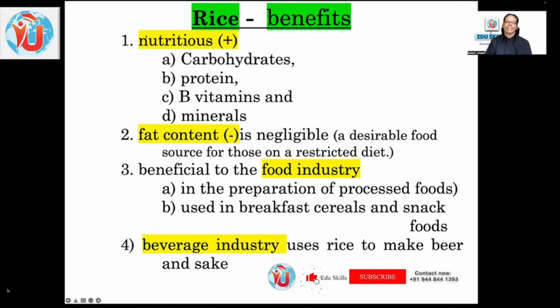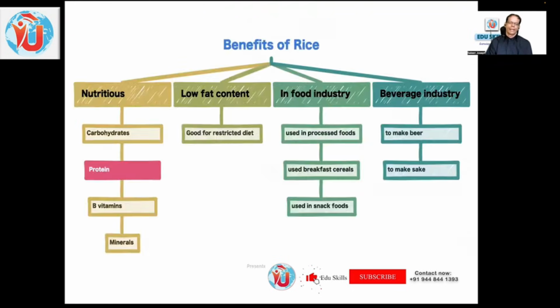So immediately, if the question is about nutrient aspects or nutrition aspects of rice, you know the answer should be here, soon after the topic sentence. But if the question is about fat content, it will be in the next sentence. If it's about the food industry, it should be here. And the beverage industry is at the last. That's why I said, looking at the hedging word or the keyword or words of the question statement, you will be able to immediately swoop into that particular area where the answer is located. Even without reading 80% of the text, you'll be able to locate the answer, scan that portion of the text and confirm the answer.